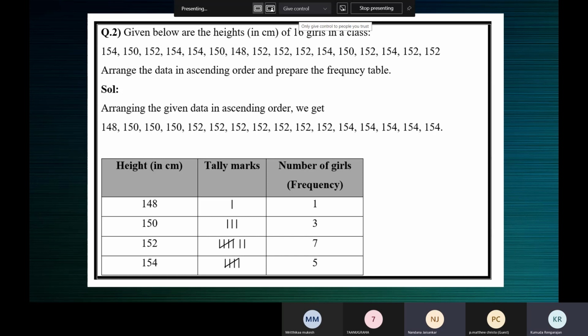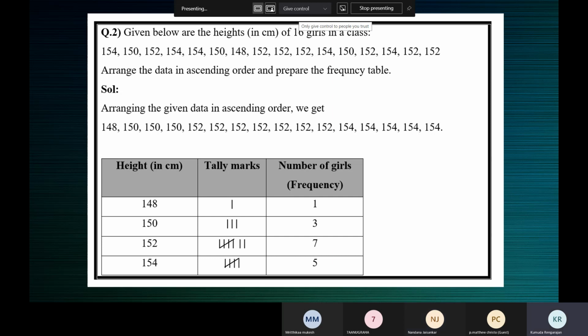What do you call that numerical figure? Ma'am, data. Everything is data. The collection is data.